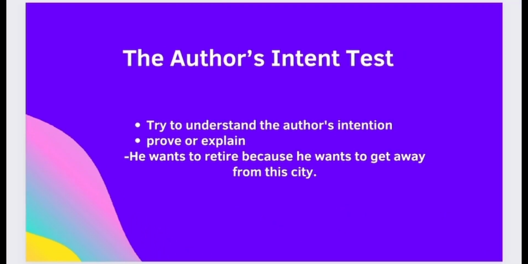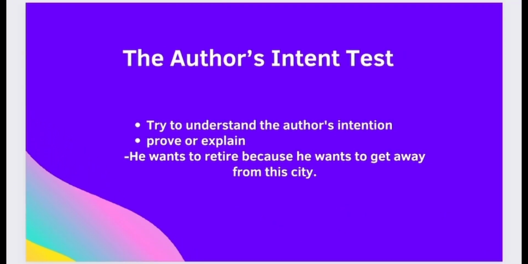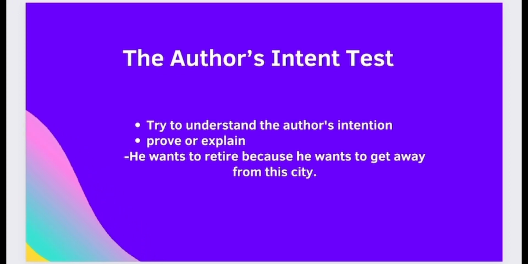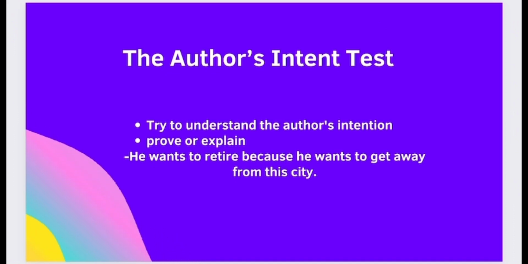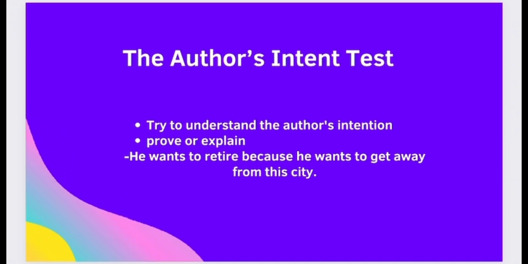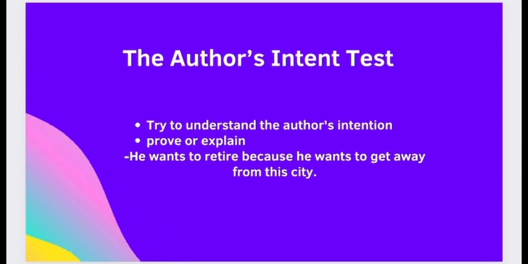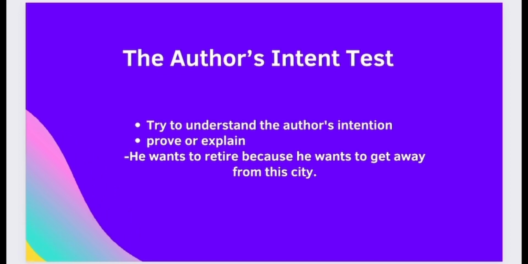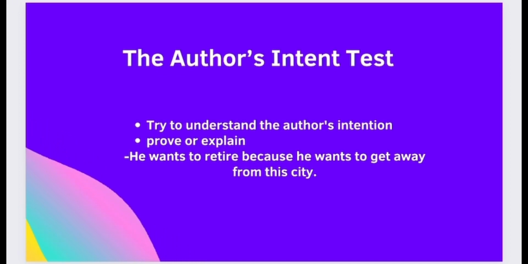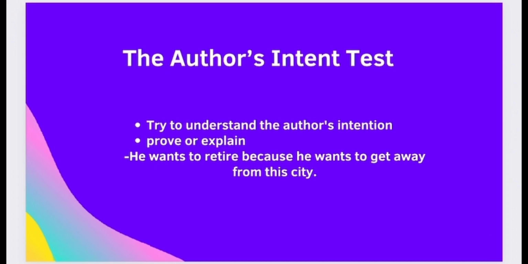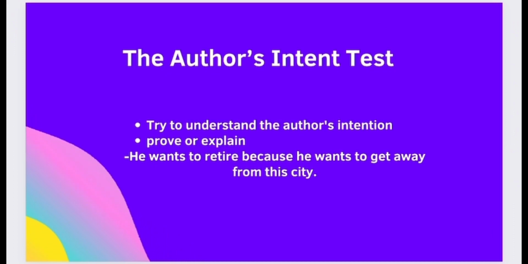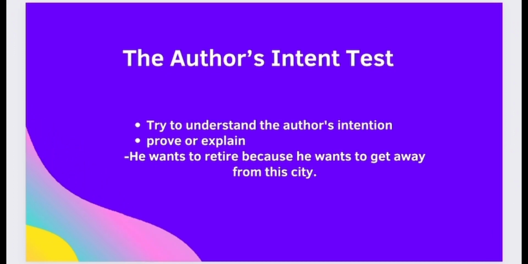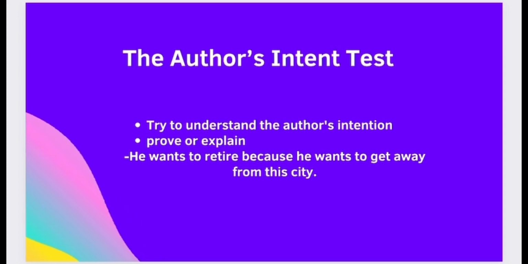Third one, the author's intent test. If the author provides reasons to prove something, it's an argument, but if the author explains why something is the way it is, it's an explanation. For example, he wants to retire because he wants to get away from this city. The author doesn't want to prove that he wants to retire. Instead, he explains why he wants to retire and says he wants to get away from the city.